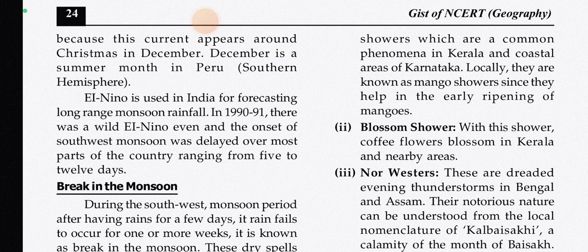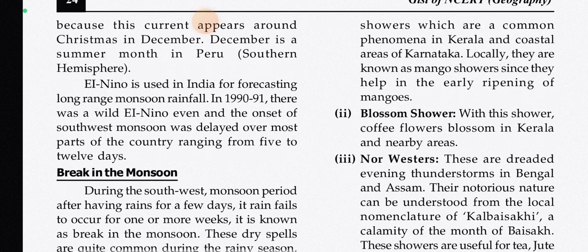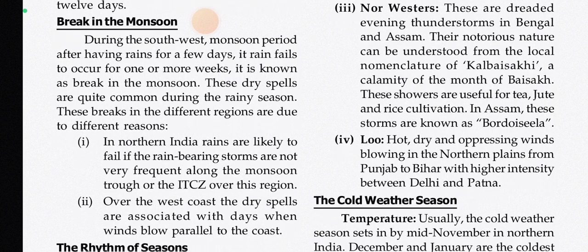In 1990 to 91 there was a wild El Nino event and the onset of the southwest monsoon was delayed over most parts of the country, ranging from 5 to 12 days. Break in the monsoon. During the southwest monsoon period, after having rains for a few days, it fails to occur for 1 or more weeks. It is known as a break in the monsoon. The dry spells are quite common during the rainy season. These breaks in the different regions are due to different reasons.